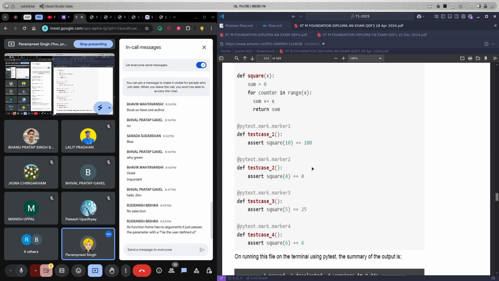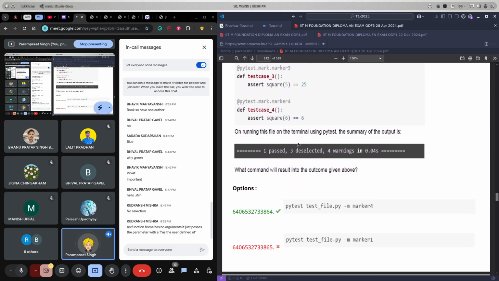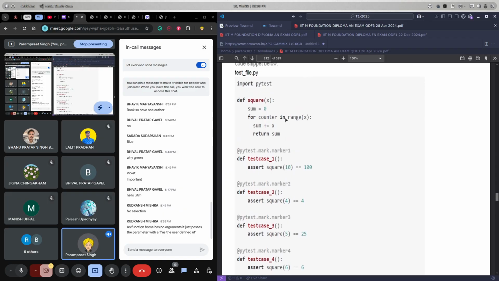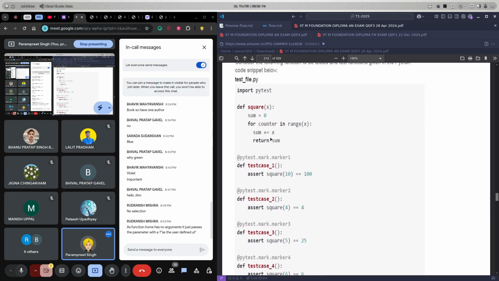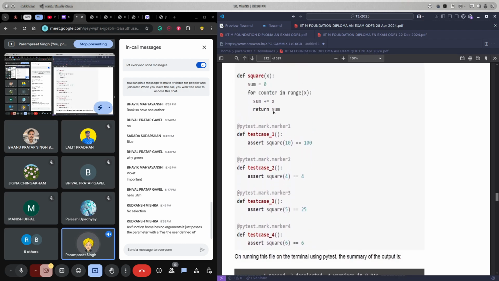Now, the first one will pass. 3 will pass. Now for marker 4, if we do 6, obviously 0 plus 6 plus 6. That is returning in the first run only, so we will get 6. It is not squaring.